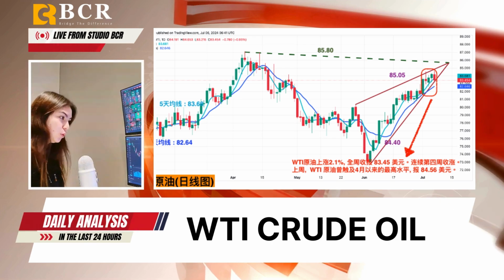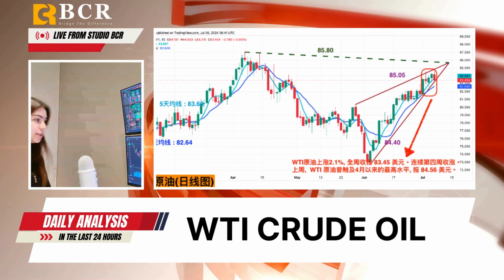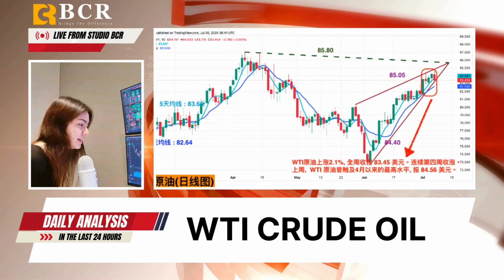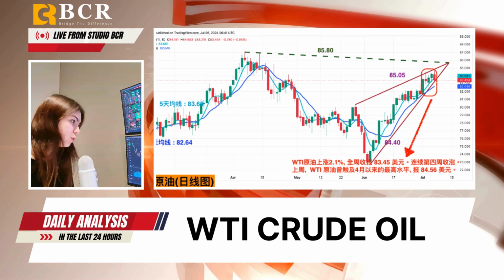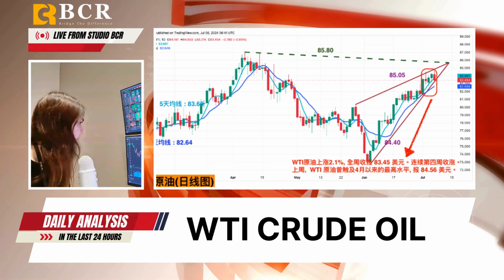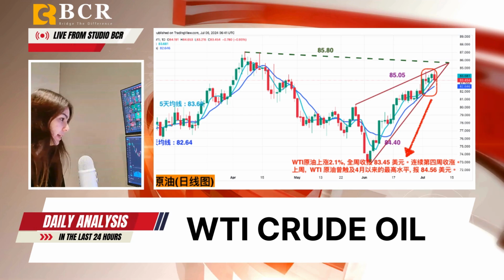The WTI crude oil prices dipped over the weekend as the likelihood of the Gaza ceasefire increased, offsetting strong summer fuel demand and possible hurricane disruptions in the Gulf of Mexico. The WTI crude oil rose 2.1% to $83.45, and Brent crude fell 2.34% to $87.63, both marking their 4th consecutive weekly gains.